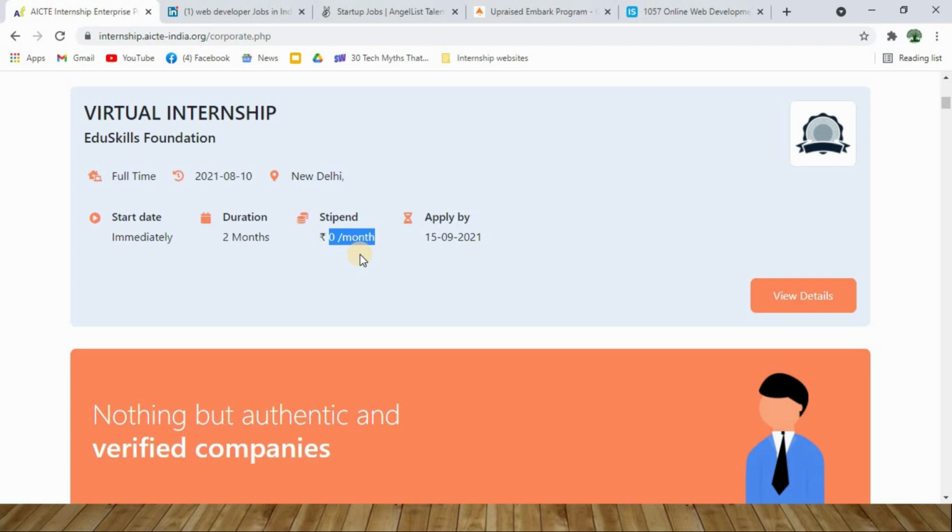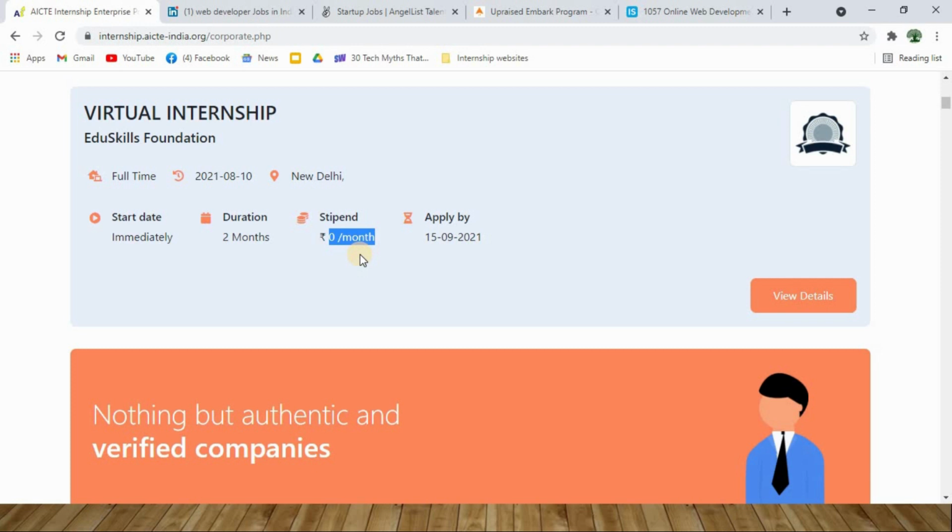There is no point in attending an internship just for the sake of a certificate, which is again a waste of time. You are not going to learn anything, because most of the companies that do not pay anything treat it like a training course, whereas an internship is completely different from a training course.